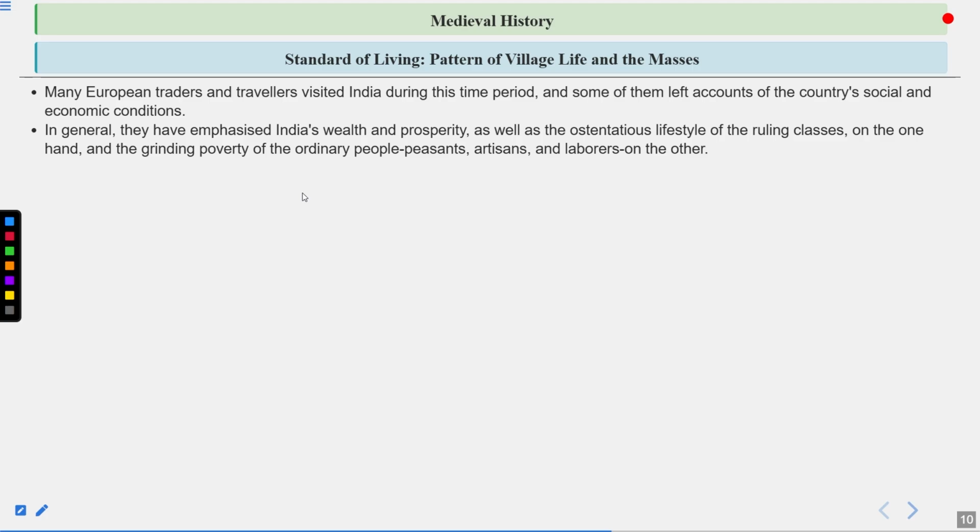So when we talk about the different Europeans, we have already seen that according to their accounts, they experienced different things during Akbar's reign, and they all emphasize India's wealth and prosperity and the lifestyle lived particularly by the ruling class. On the other side, the peasants, artisans, and laborers are particularly different. They are basically going through a lot of poverty, but the ruling class was ruling in wealth and prosperity.